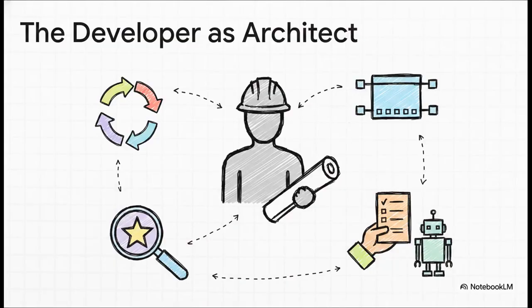So your new job description starts to look a little different. First, you design the beautiful, simple interfaces for these deep modules. Then, you delegate the messy implementation to the AI. After that, you QA the work, not just for bugs, but to add your unique human taste and product sense. And maybe most importantly, your job is to build those high-quality feedback loops, like great tests, that allow the AI to do its best work.